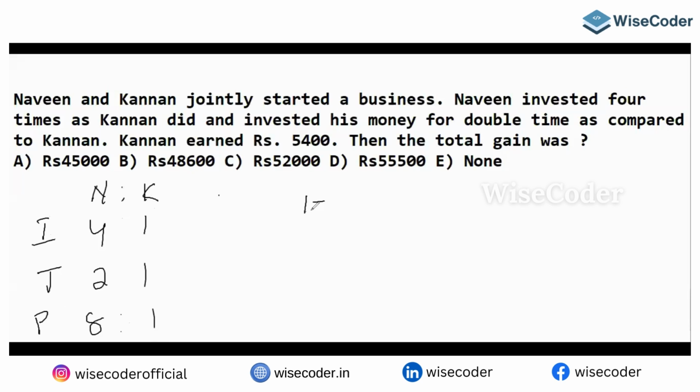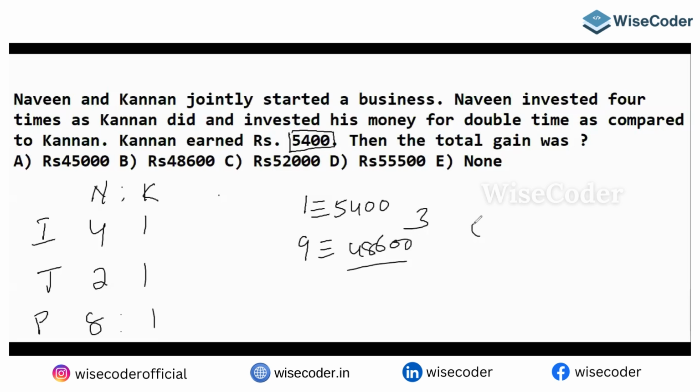Since K's earnings were given, one part is equal to 5,400. I want the total earnings, 8 plus 1, so 9 parts. 9 parts is equal to 54 into 9. 9 4s are 36, 9 5s are 45, 45 plus 3 is 48.